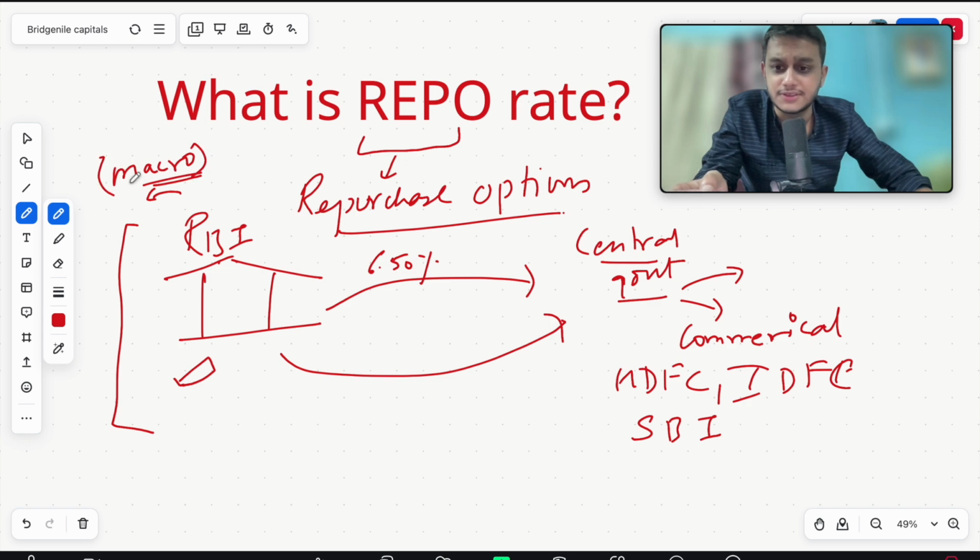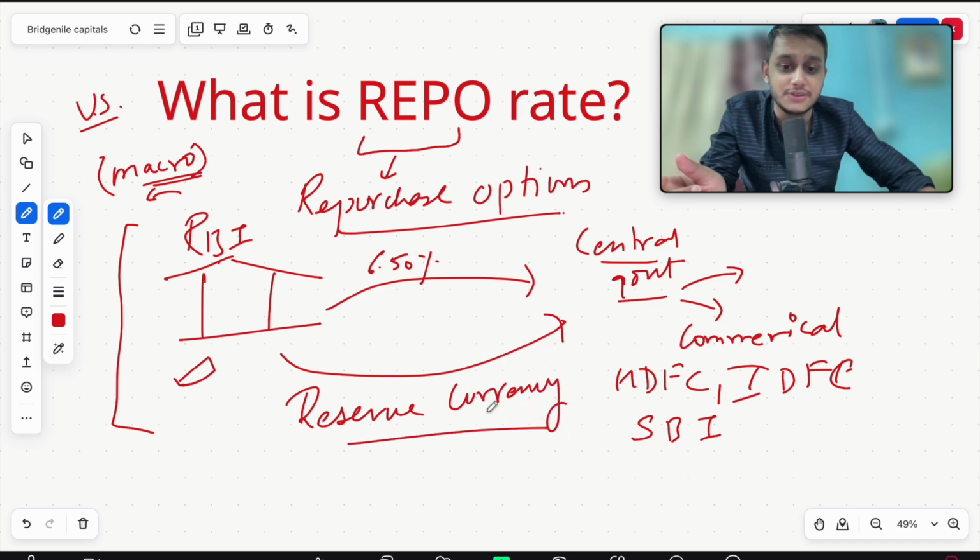Macro factors in the sense, if the US changes repo rates, basically all other currencies have to change repo rates. Why is that so? There's only one reason for it. The reason is that the US holds the reserve currency. Because if the reserve currency changes its valuation, all other currencies also have to change their valuation. That's the rule of the state. That's the only rule.